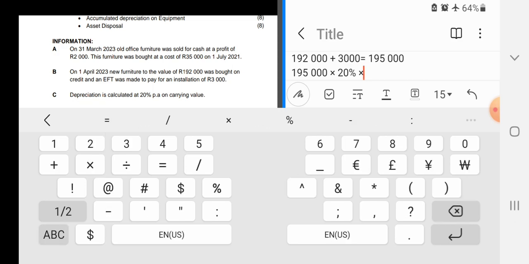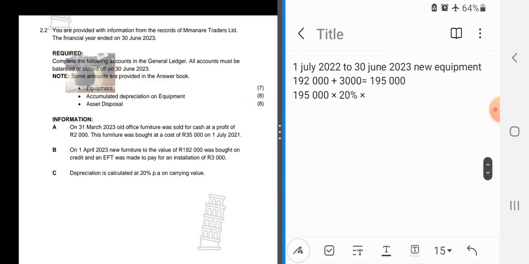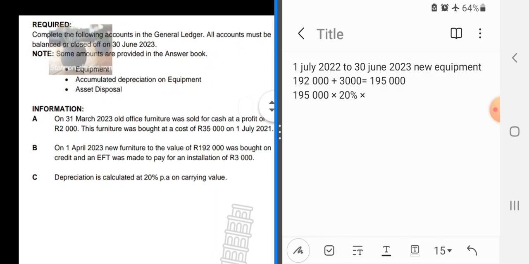And then multiply it by, let's calculate the months. So this new equipment was bought on 1 April. So we're going to calculate from April until the end of the financial year. If it was bought on the 30th of April, we're not going to calculate that month. But because it was at the beginning of the month, we include the month. So we had the new vehicle from April, May, and June.